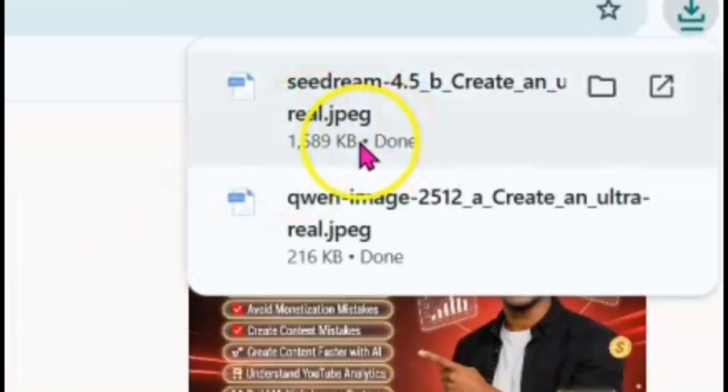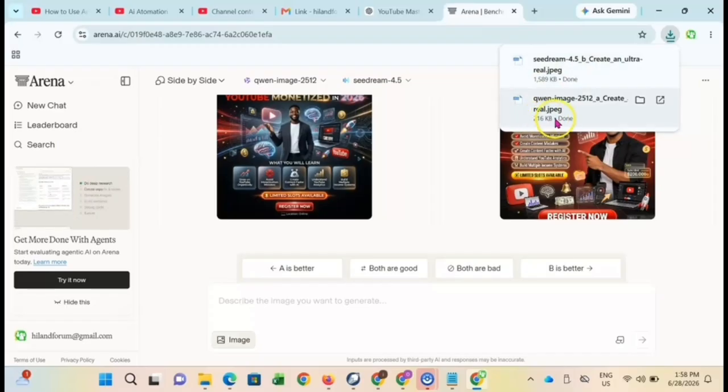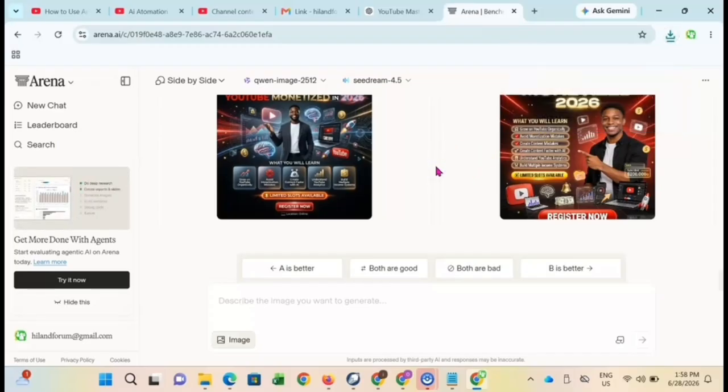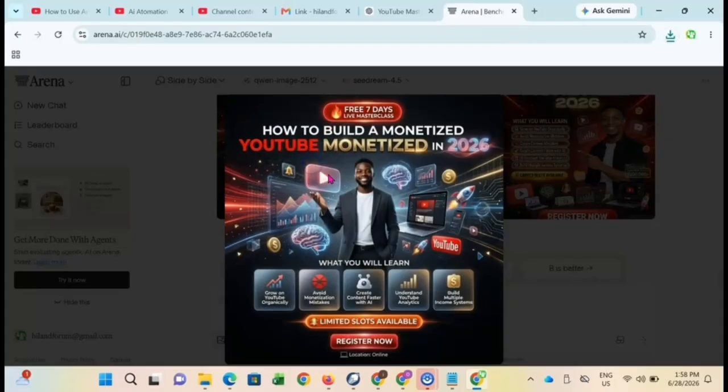You can see this one, Seedance 4.5, is 1.5 megabytes. So the quality is something you are going to consider, the quality of what you are getting once you download the banner design. So in case you are working for somebody online, right?